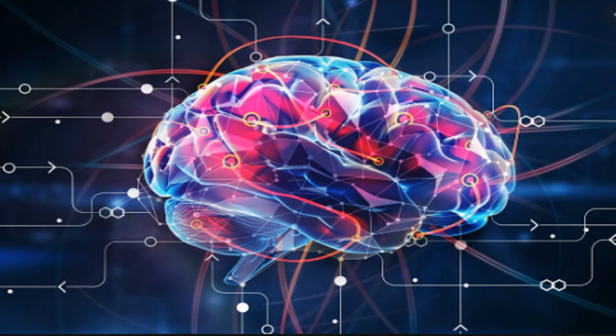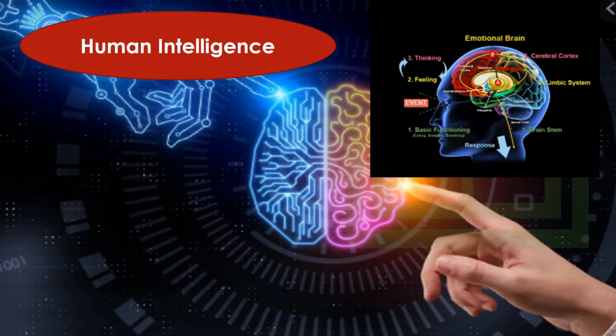Good morning, everyone. Today we are going to start with our new unit, that is, emerging trends in society. Before moving on towards the topics of our unit, we have a term, which is human intelligence. As the name suggests, human intelligence means the abilities possessed by a human which make him an intelligent person.